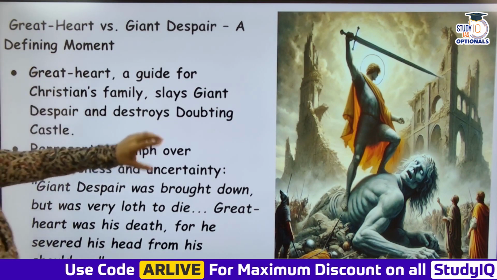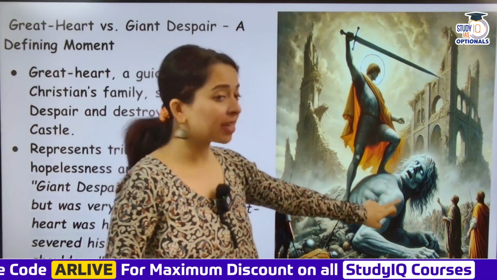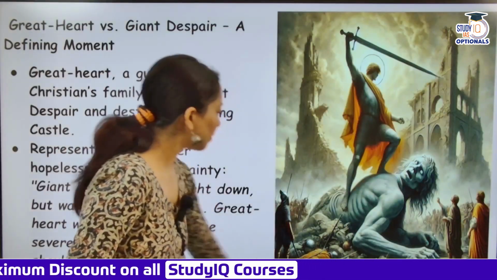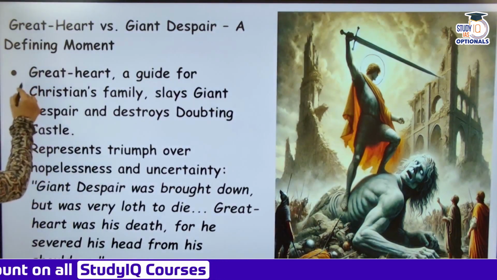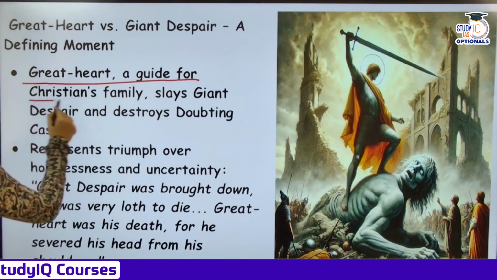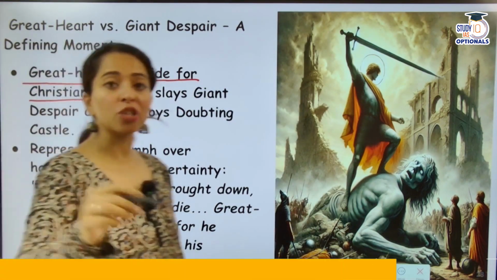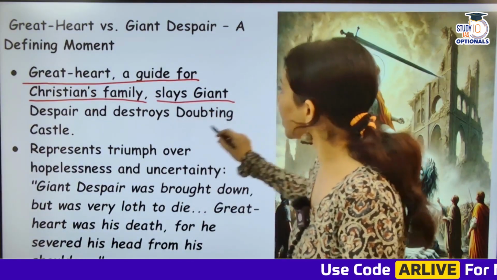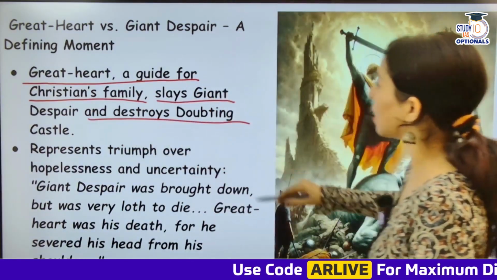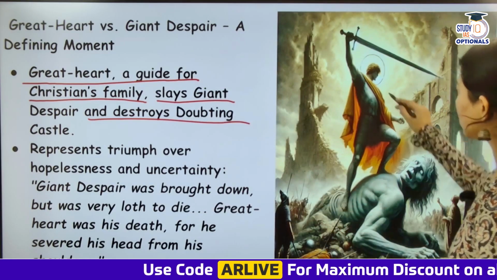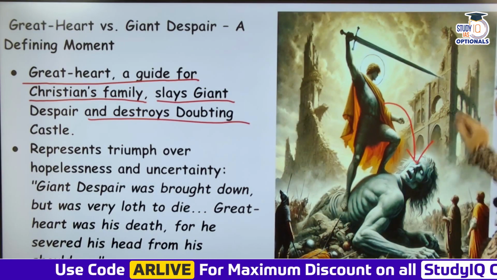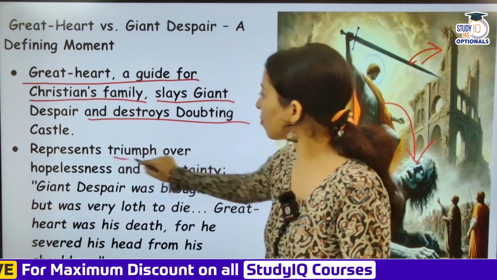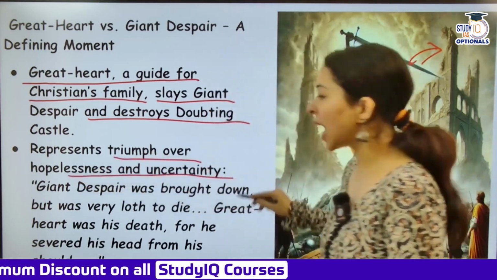So there is a fight between Great Heart and Giant Despair. Over here, look at this. What happens here is that Great Heart, a guide for Christian's family, is guiding Christian's family, telling them where they have to go. He slays Giant Despair and destroys Doubting Castle. So who is he destroying? He is destroying this giant and this castle. He represents triumph over hopelessness and uncertainty.